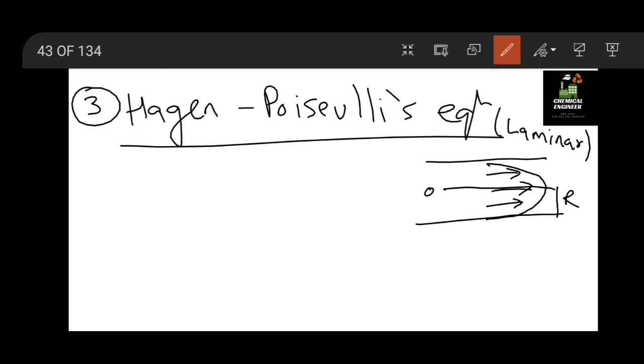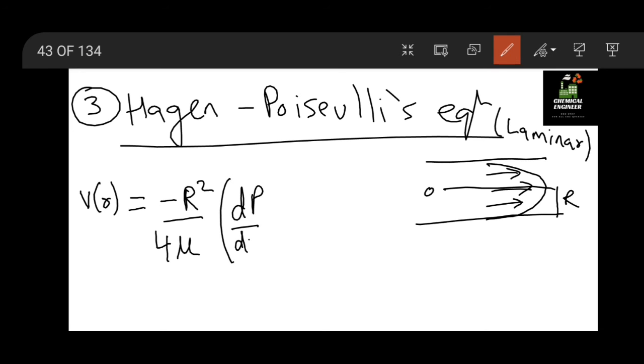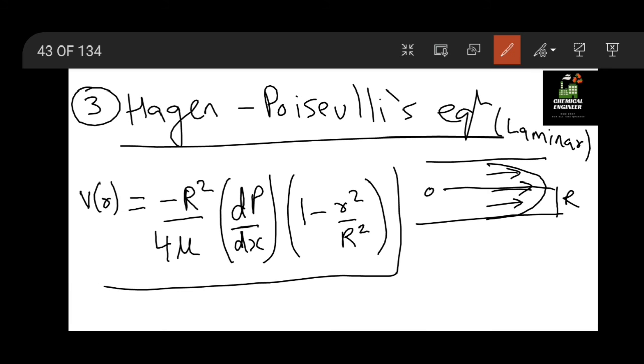So for laminar condition, the velocity at any point r from the center can be estimated as minus capital R square divided by 4 mu into dp by dx, that is the pressure gradient, into 1 minus r square by R square. So this is how we can calculate the velocity at any point r from the center.